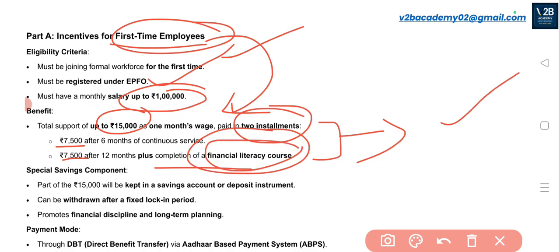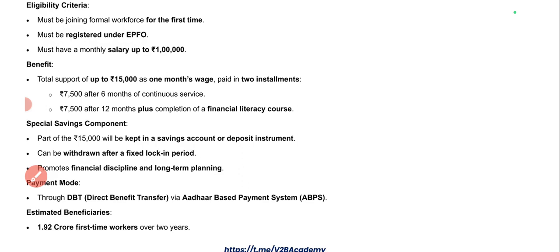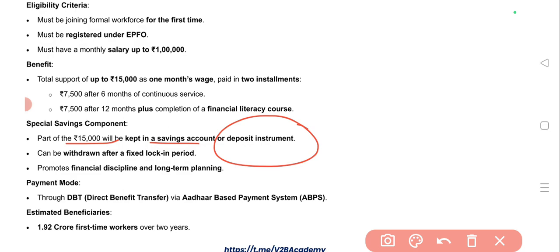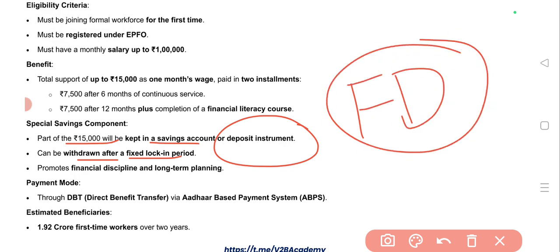This is to encourage them to get registered under EPFO, to make them sustain in that service, and to encourage them with the skill part. So these incentives are given in installments. A special saving component is also there. The whole 15,000 will not be given to them directly. Some part of the 15,000 will be kept in a savings account, or added as a deposit instrument, which will be withdrawn after a fixed lock-in period. Because of this, they can develop financial discipline and long-term planning.